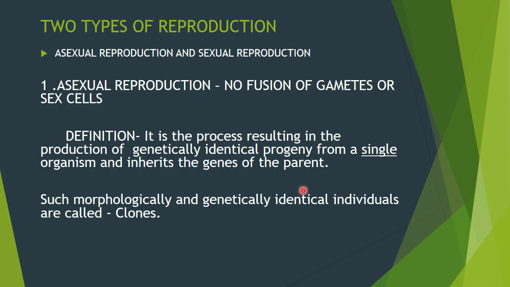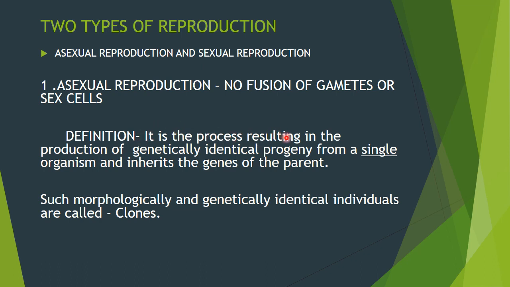The two types of reproduction are asexual reproduction and sexual reproduction. You all are familiar with both the terms. We will see first what is asexual reproduction. Asexual reproduction means producing young ones without fusion of gametes. Gametes are sex cells. So, when young ones are produced without fusion of gametes, we can call it asexual reproduction. Okay, we will see the definition.